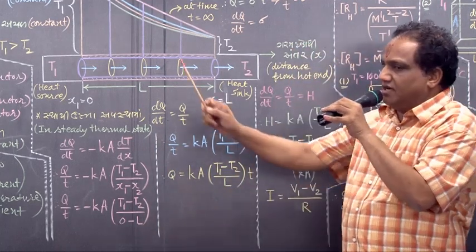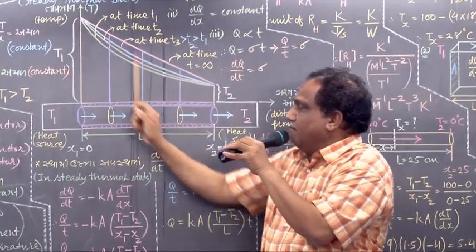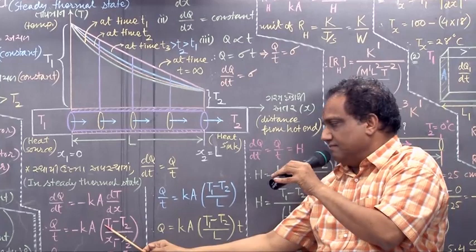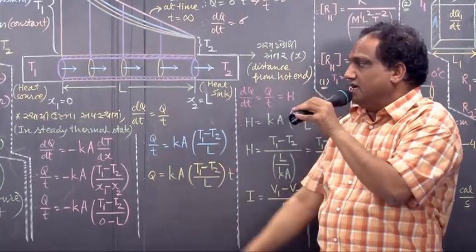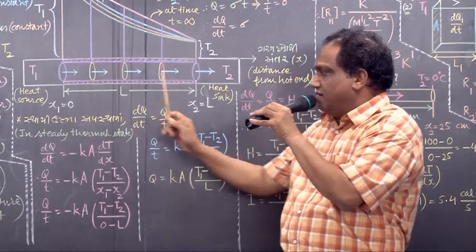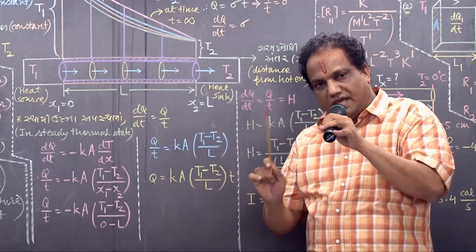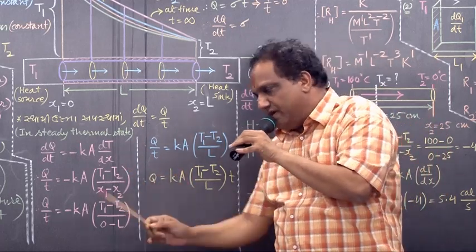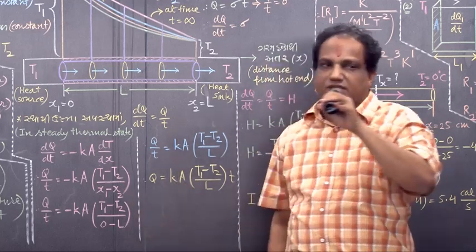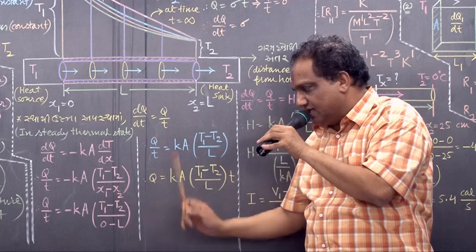Suppose I am taking temperature difference between these two ends this way, T1 minus T2. Then corresponding difference in x coordinates I should take x1 minus x2. If somebody wants to take T2 minus T1, no problem, here you should take x2 minus x1. But here I am taking T1 minus T2, so I am taking x1 minus x2.